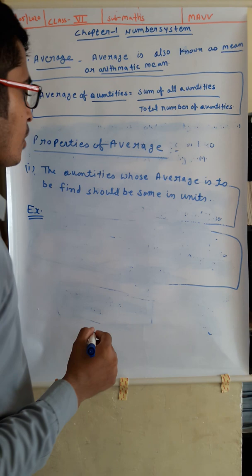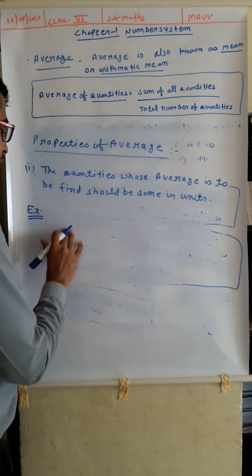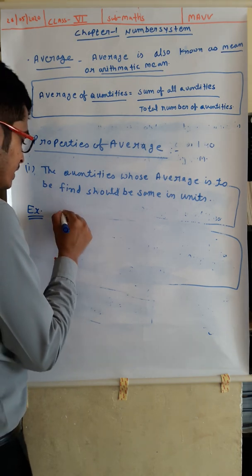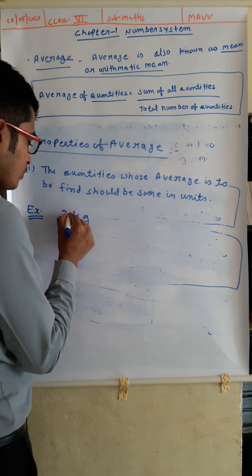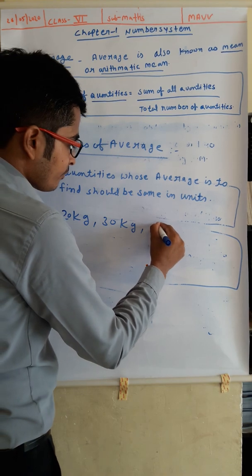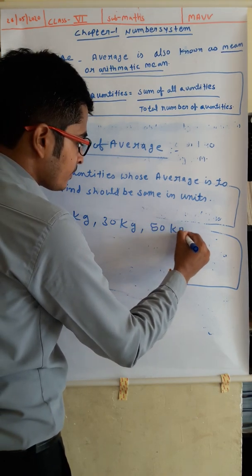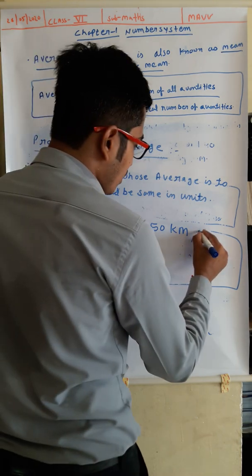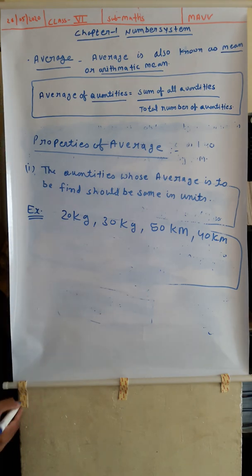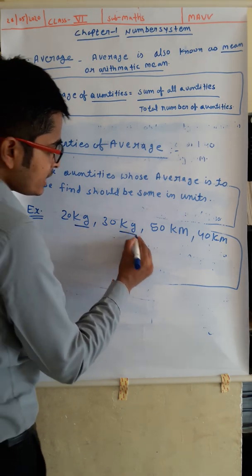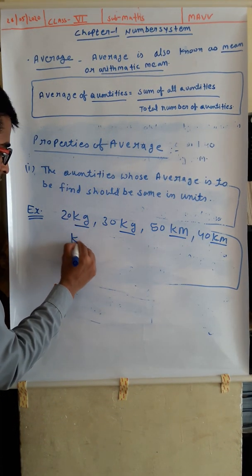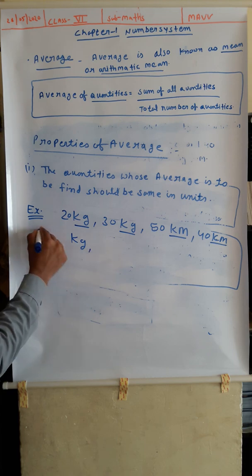Okay, let's understand the property with an example. Suppose you have to find four students' height and weight. Suppose you are given two weights, 20 kg, 30 kg, and 50 kilometer and 40 kilometer. Now, dear children, look, we can find the average when all the quantities are same in units, but here two quantities are in kg.